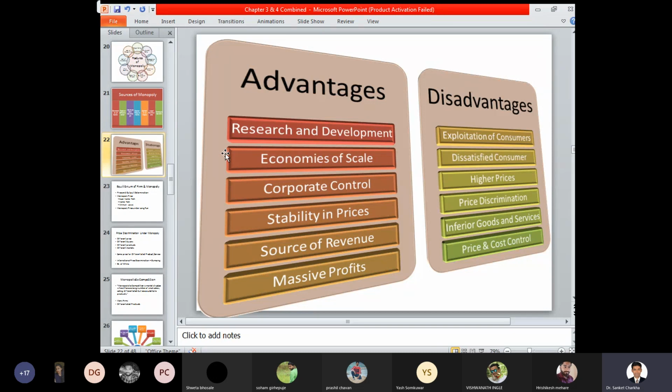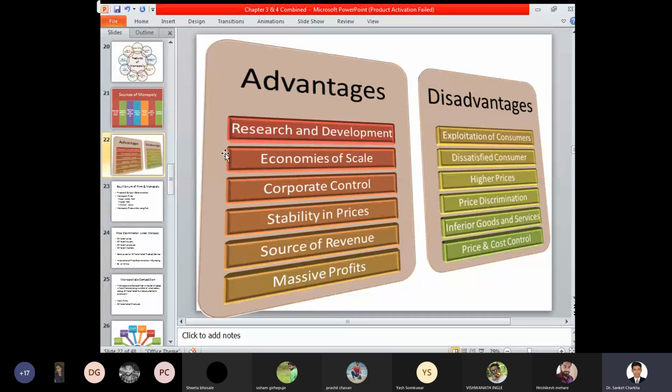With economies of scale, we were dealing with the factors of production, that is, the land, labor, capital, enterprise and resources, how they are to be employed and how efficient or optimum utilization of resources can be undertaken for proper consumption. Corporate control concerns the top management perspective, that is, how the control of the government and the control of the top-level management can come into existence. Corporate control covers the decisions taken by the management: short-term decisions, long-term decisions, strategic decisions, business decisions and investment decisions. So we have a good control of corporate situations, and accordingly the corporate control authorities are in existence.